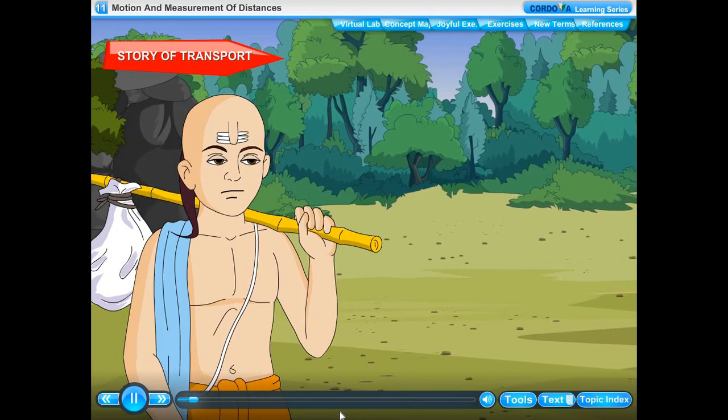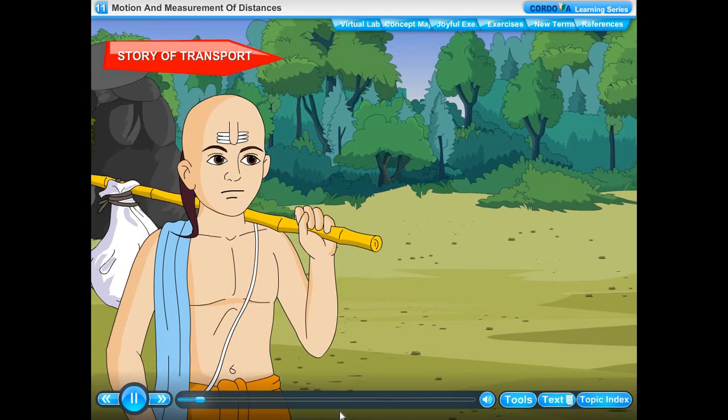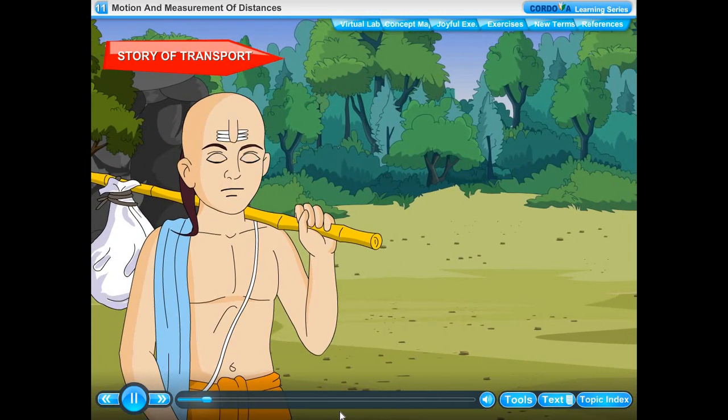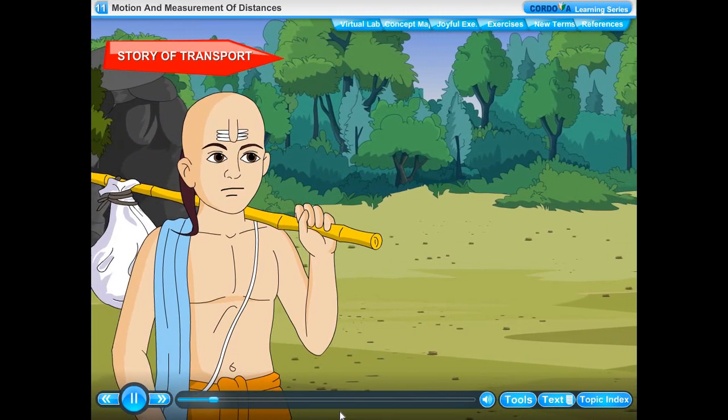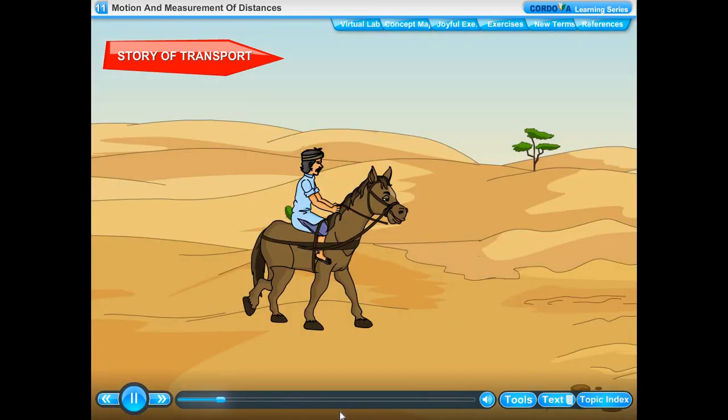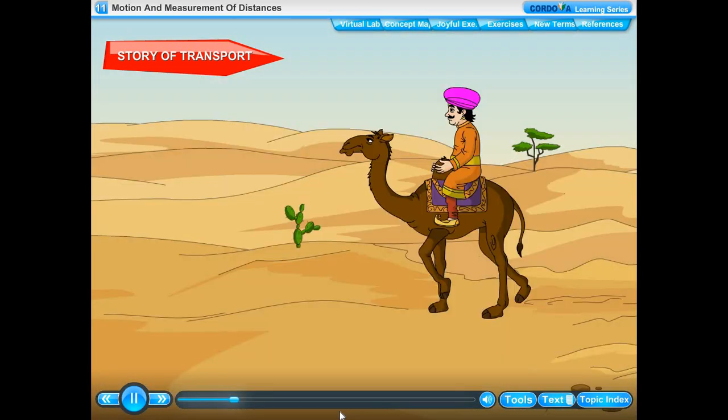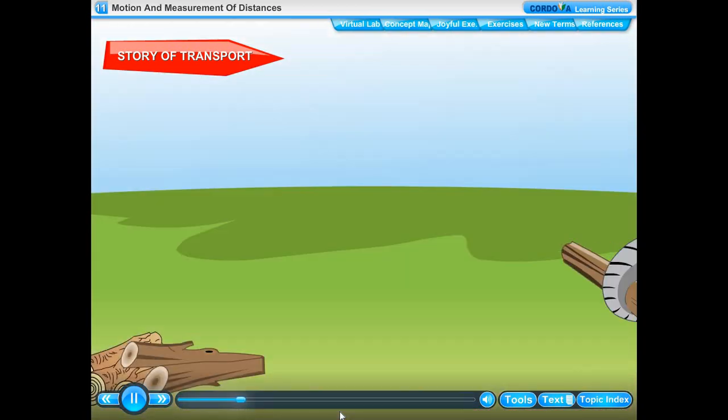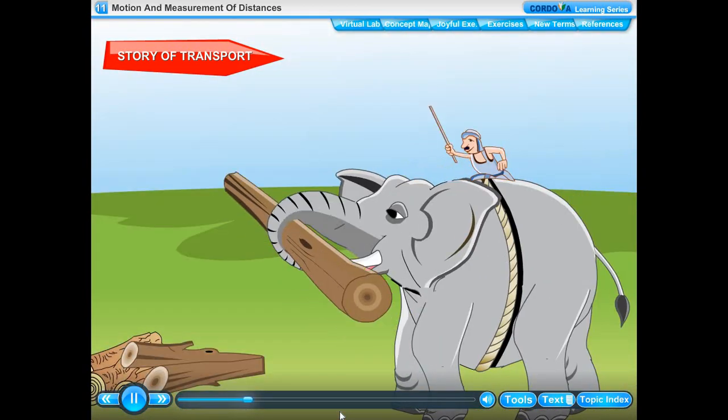In ancient times, when no means of transport were available, people travelled mainly on foot and carried luggage on their back. After domestication of animals, human beings started using animals such as horses, camels and elephants for transportation and carried goods from one place to another.